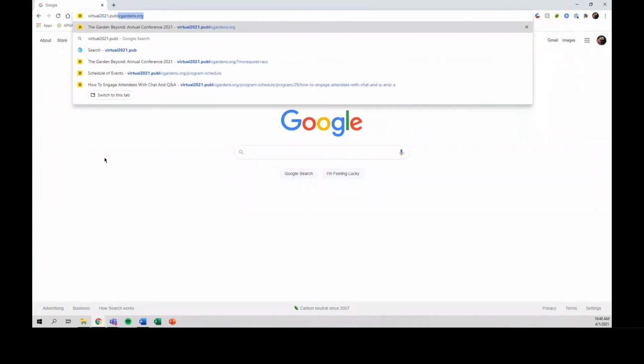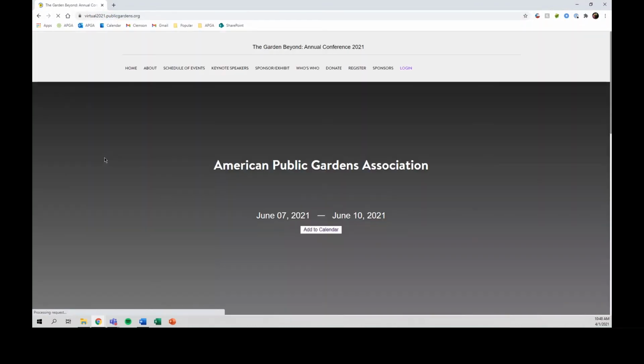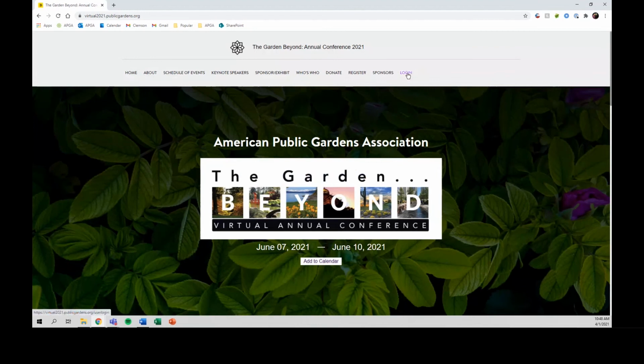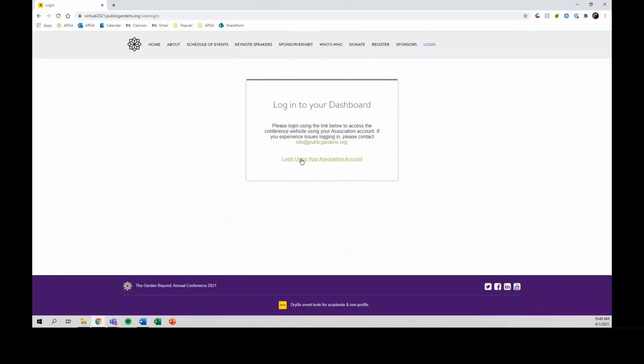First, you're going to navigate to virtual2021.publicgardens.org. When you arrive at this website, you're going to click Log In, and you're going to be able to log in using your association account. Now, this is the same login credentials that you use on our association website.